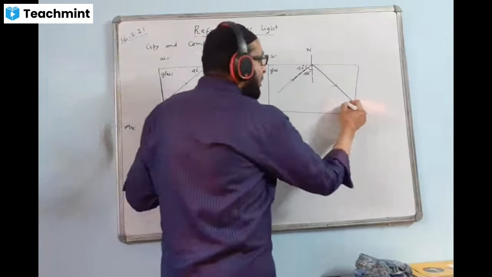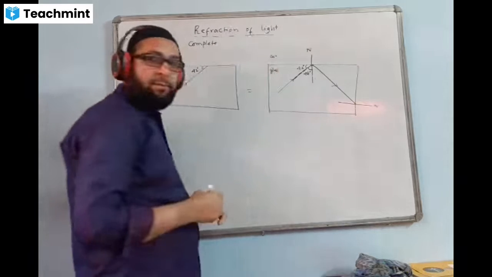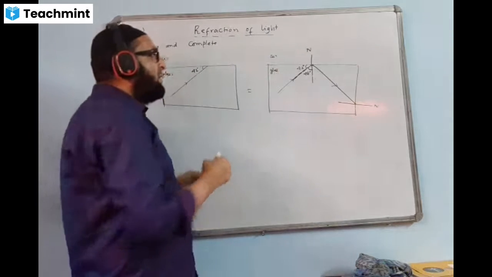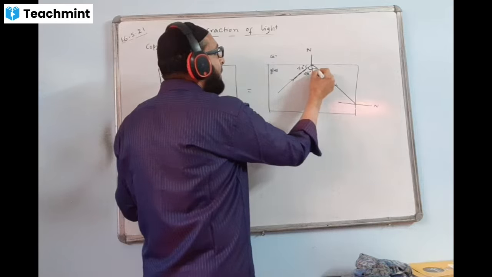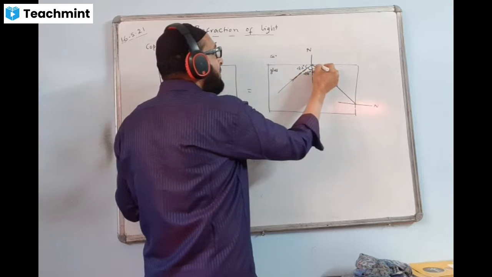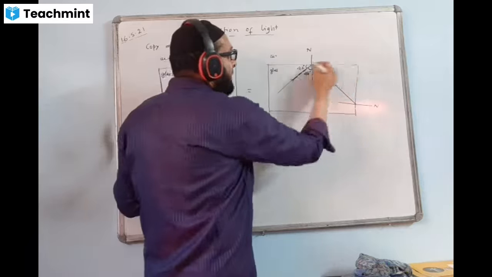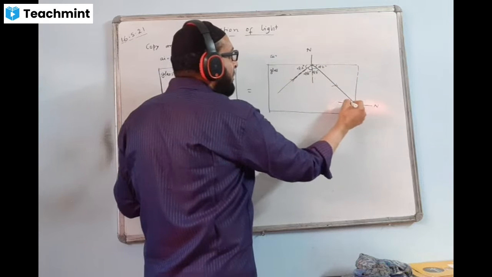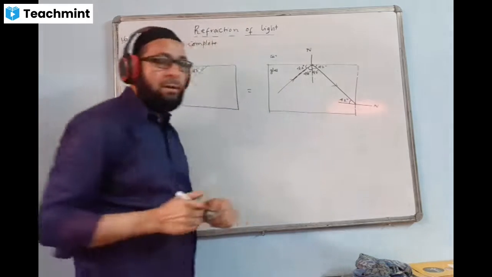Now we'll draw another normal here, at this point. And now we'll check. This is 48. This angle will also be 48. This is 42. So this angle will also be 42. These two angles are equal. These two angles also will be equal. Now this is an alternate angle, interior alternate angle. This is 42. This angle will also come 42 degree here.